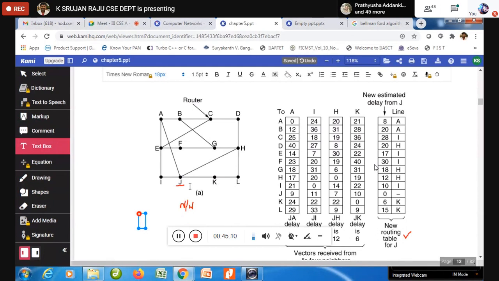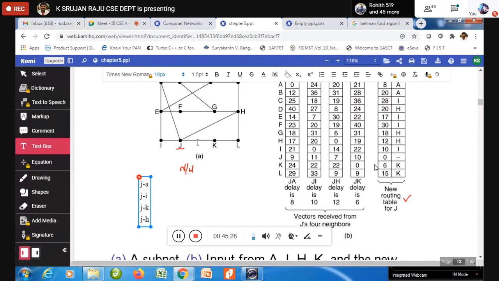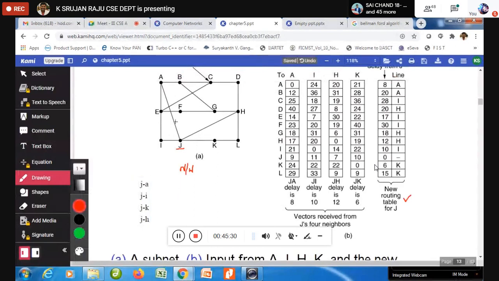The neighbors of J are A, I, K and H. So J to A, J to I, J to H, J to K.